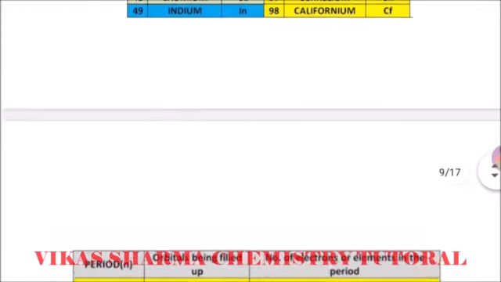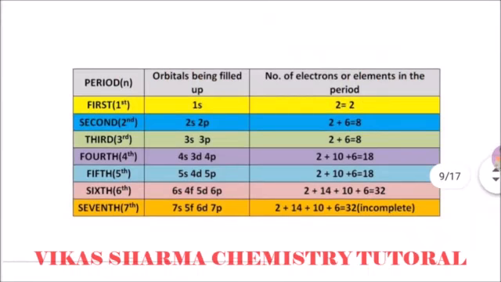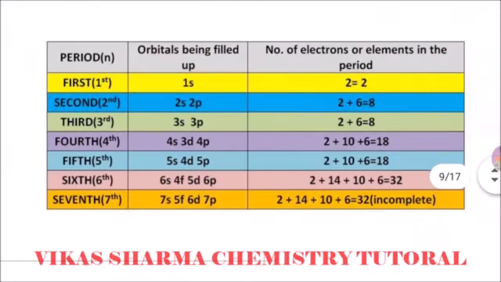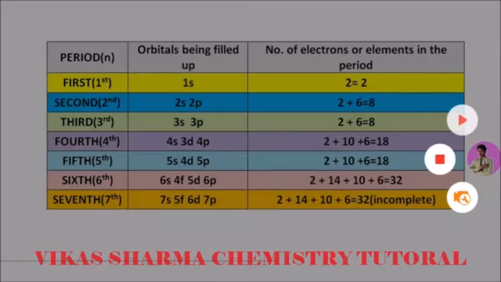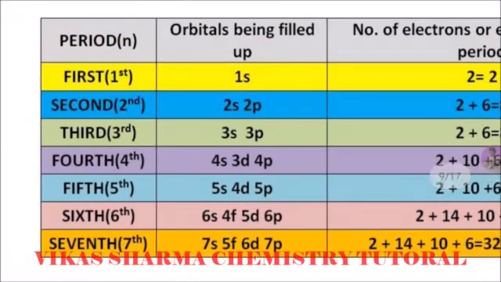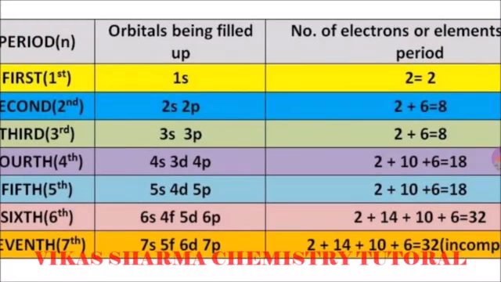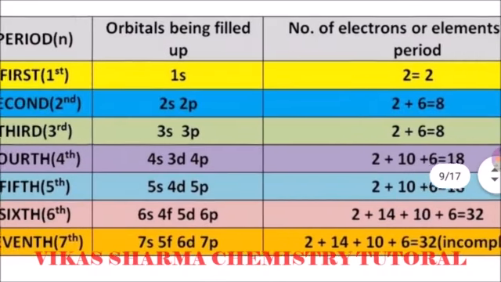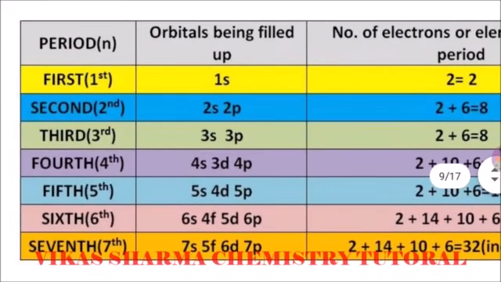So student, we start with how the periodic table is made. For example, the principal quantum number and the orbitals being filled are shown by this. First, the first period has the orbital 1s, and the s orbital holds 2 electrons. Every orbital's maximum capacity is 2 electrons. So 1s means there are 2 elements in the first period.